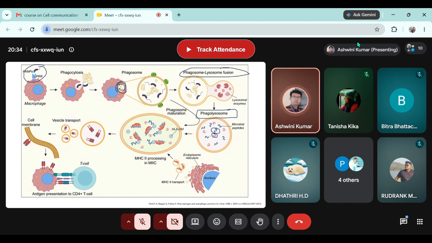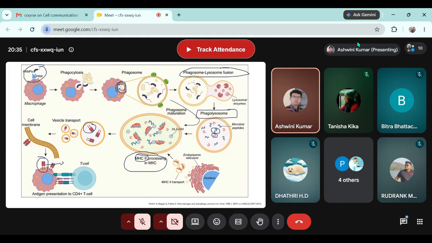Now, as soon as the pathogens are destroyed into different fragments, these fragments, I will come to this MHC2 processing later on. This is antigenic presentation. These fragments bind to the newly formed MHC2 inside the cell. And this whole complex, the antigenic fragment along with MHC2, is now exposed on the cell membrane. You can see here. And that is what we discussed as the second function of macrophage, antigenic presentation. They present the fragment of the pathogen over their surface through MHC2